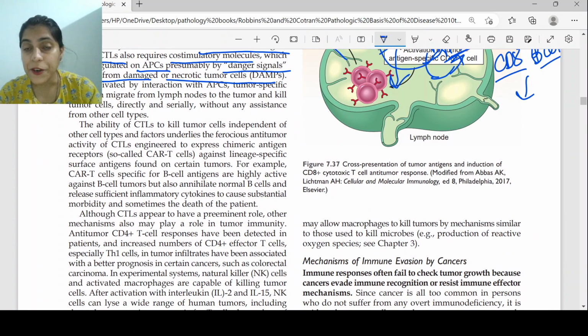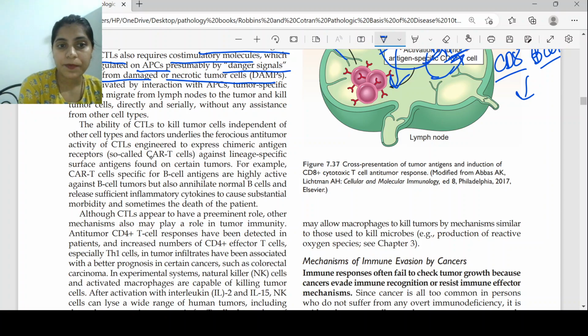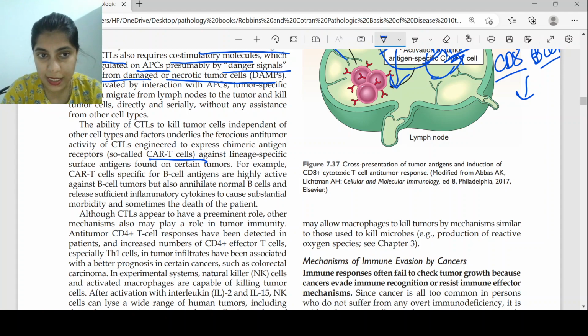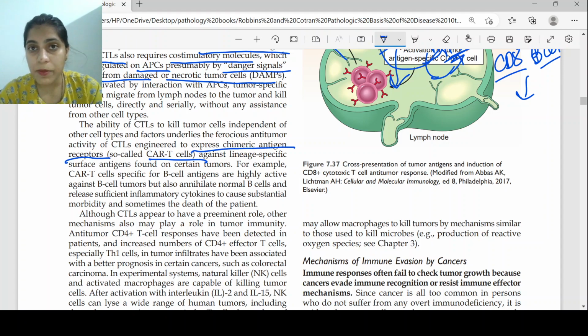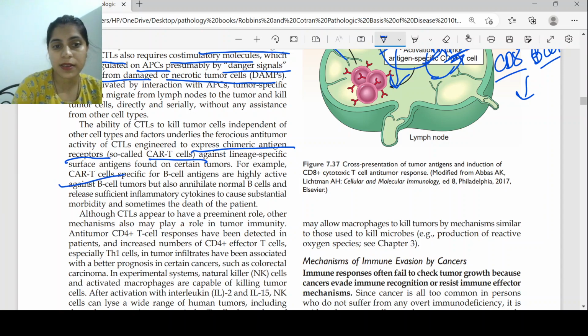Then the capabilities of cytotoxic T cells were studied, and it was found that they are very efficient in killing tumor cells. So a lot of immunotherapies are being developed using engineered cytotoxic T cells that express chimeric antigen receptors. By engineering, they can become very lineage specific and kill a very specific type of cell. For example, CAR T cells specific for B cell antigens have been developed.